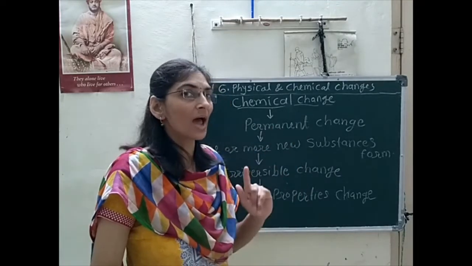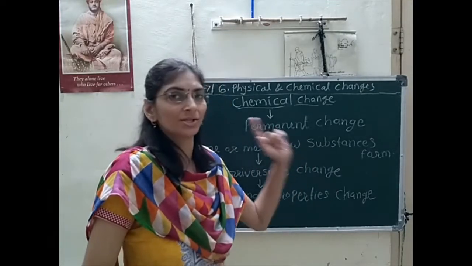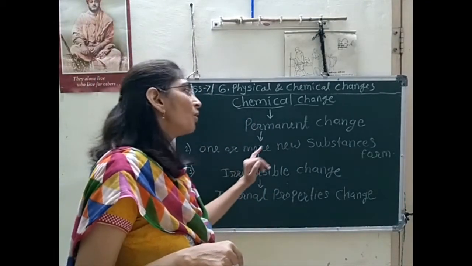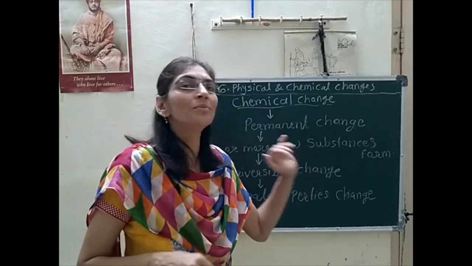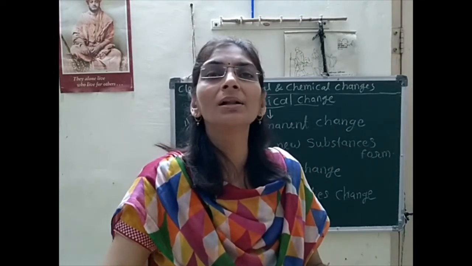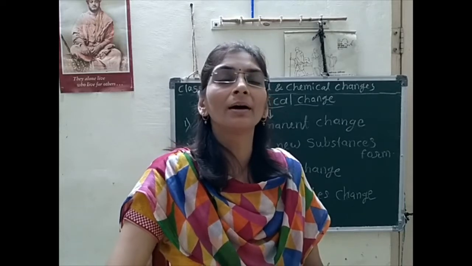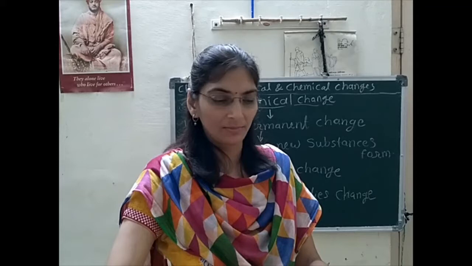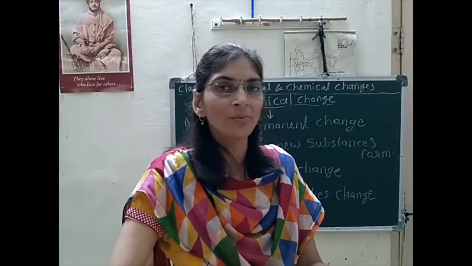One or more new substances form during the chemical change.